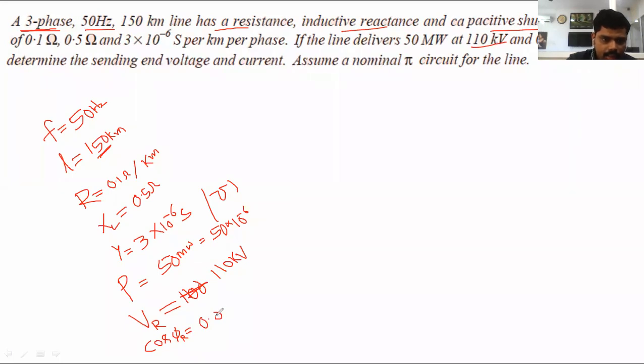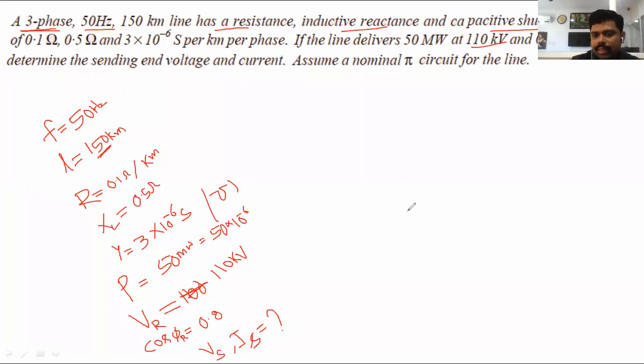Determine the sending end voltage and then current. Here we want to find two parameters: one is the sending end voltage, another one is the sending end current. Assume nominal pi circuit. This is clearly represented in the problem. With the help of the nominal pi method, we can derive the two parameters, sending end voltage and sending end current.